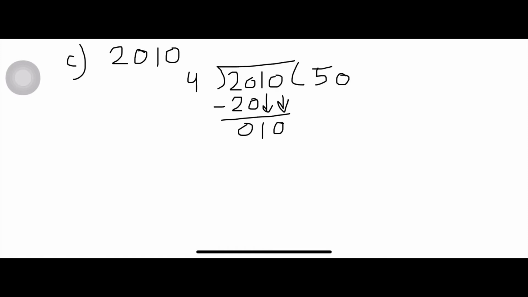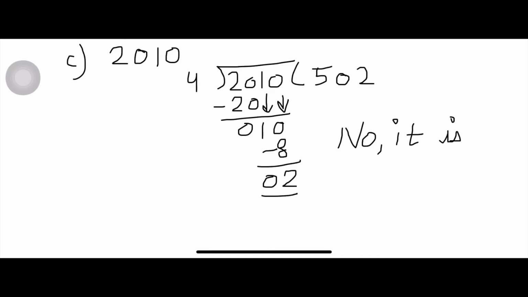When we take 2 digits down, we will put 0 in the quotient. So 4 into 2 is 8. So 10 minus 8 is 2. So here this question is leaving a remainder. So no, it is not a leap year.